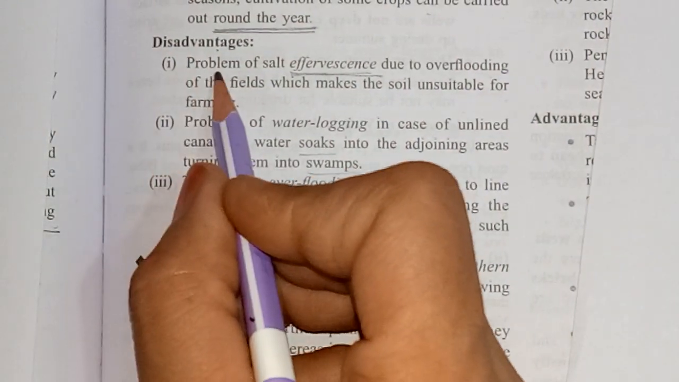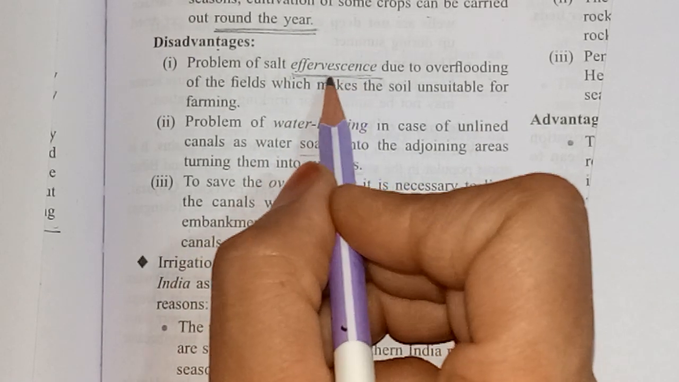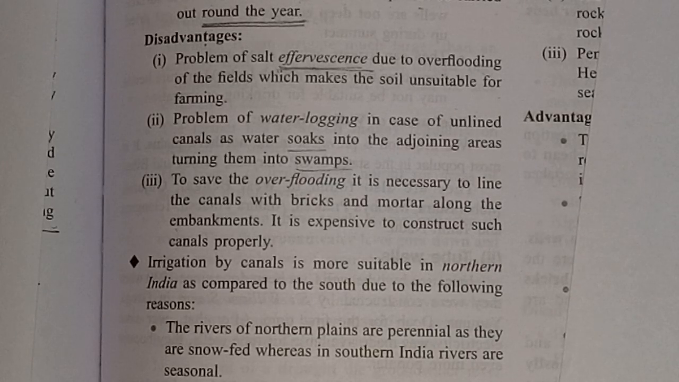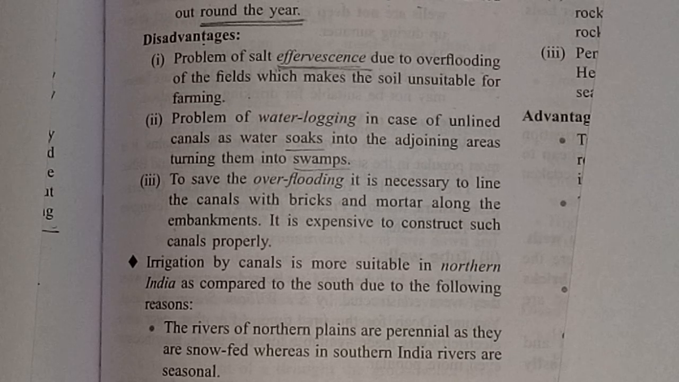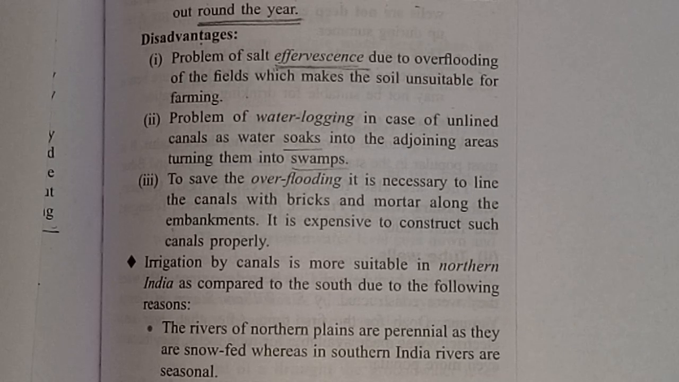Now come to disadvantages. Problem of salt efflorescence. Efflorescence means the small crystals of salt. The problem of salt efflorescence is due to overflooding of the field, which makes the soil unsuitable for farming. So they are making fields unsuitable. This is the major problem.